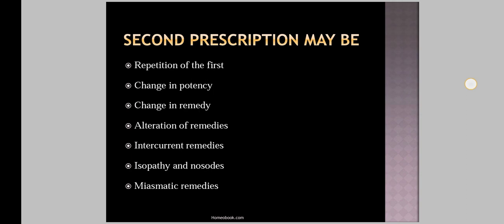That is, if you prescribe some medicine to a patient and the patient has an improvement in his complaint, but there is no total disappearance of the symptoms and the action of the first medicine is completed, in that case you require some other medicine which has a relation to the first remedy, and that remedy we call a complementary remedy, and we can give the second prescription as this complementary remedy. This complementary remedy completes the action of the first remedy and brings a cure in the patient. So this is the indication of complementary remedy.